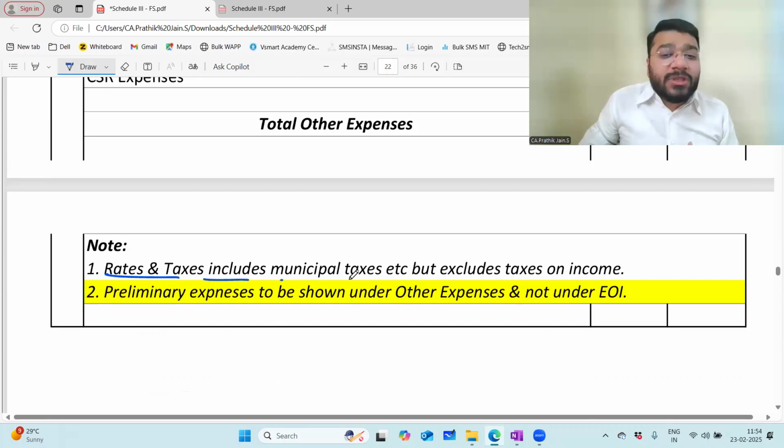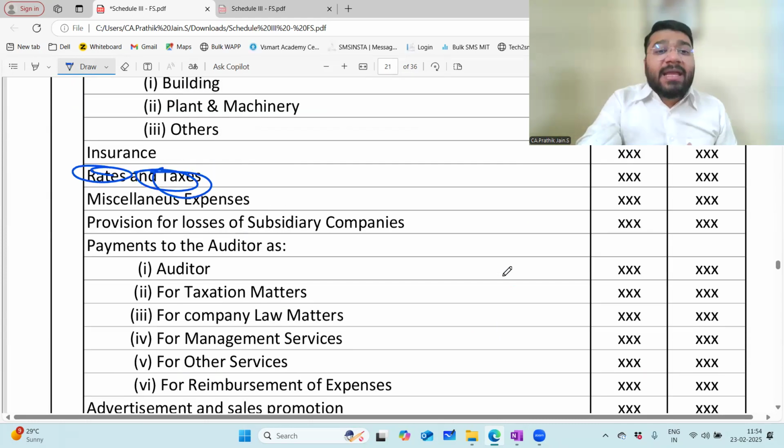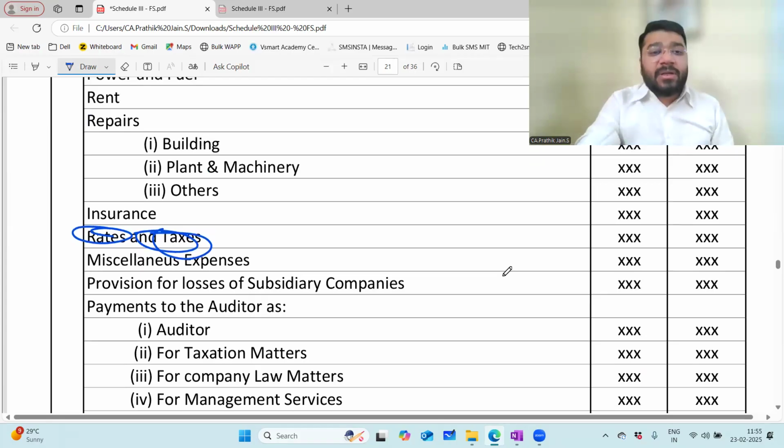Rates and taxes include municipal taxes, etc., but exclude taxes on income. Income tax will not come here. GST will not come here. Excise duty will not come here. Any tax on which you can take input credit will also not come here. Am I loud and clear?